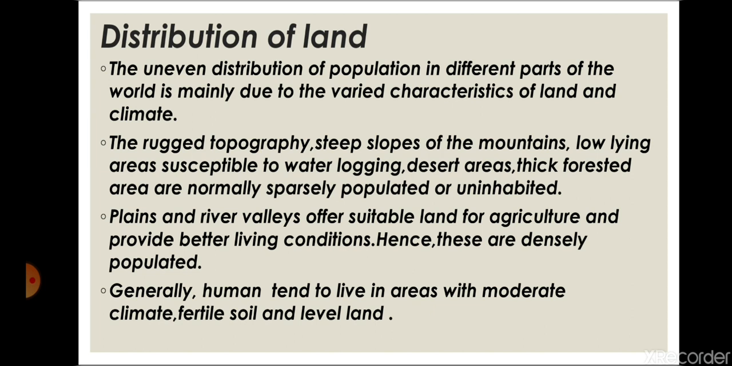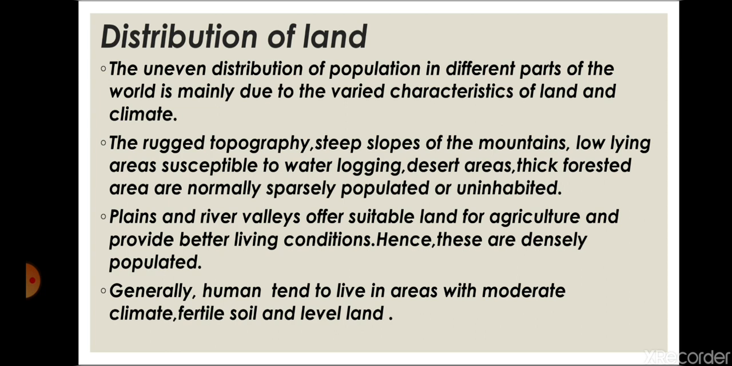Mountain areas are sparsely populated, meaning their population is very low, while plain areas and river valleys are densely populated, because they provide more suitable conditions for human survival than the mountain regions. So this is just the distribution of land. Where there are positive conditions for human survival, there the population will be high.